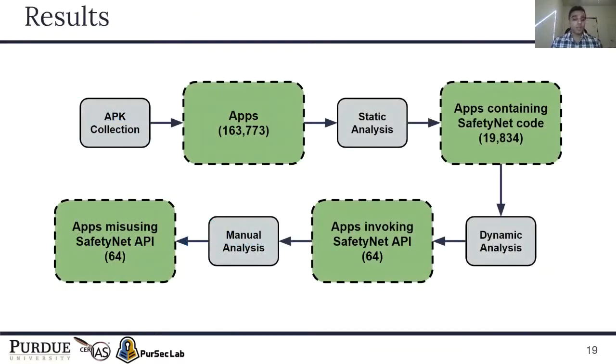So in total, we had around 163,000 applications downloaded. After doing static analysis on them, around 20,000 of them were left that we thought had SafetyNet code. After analyzing them dynamically, there were only 64 applications that actually invoked the SafetyNet API. After manual analysis, we found that all of those 64 applications were misusing the API at least in some way.